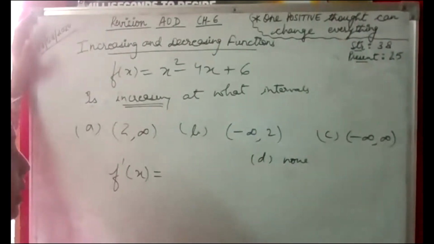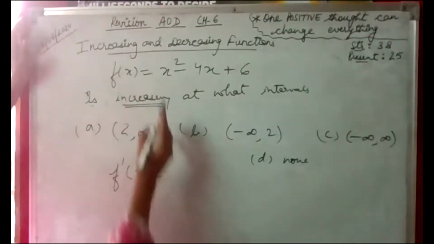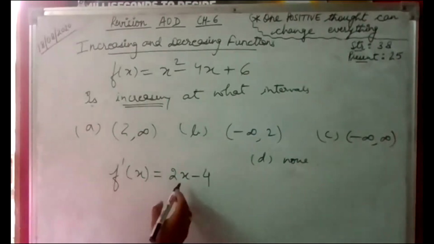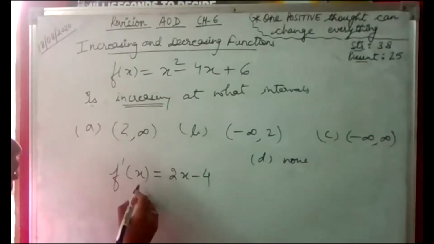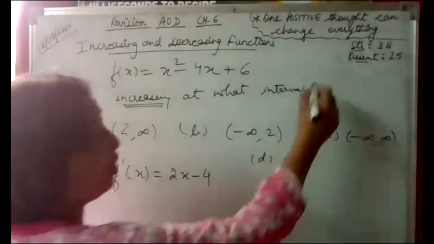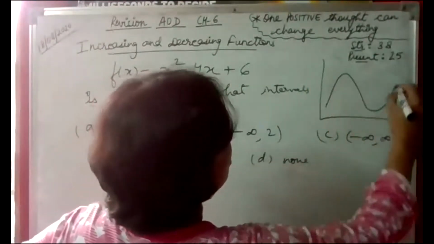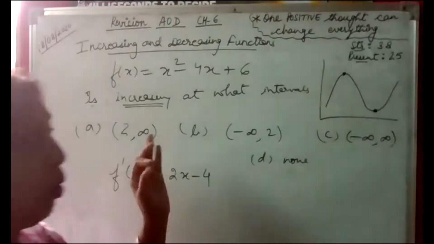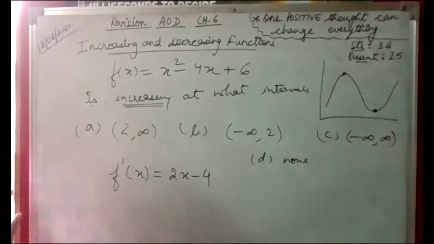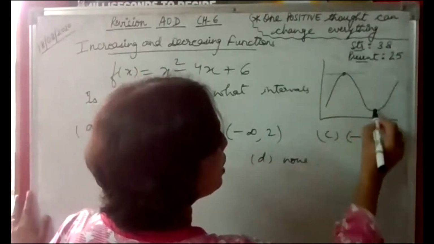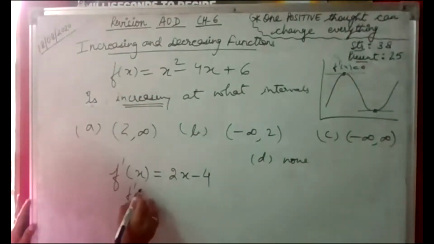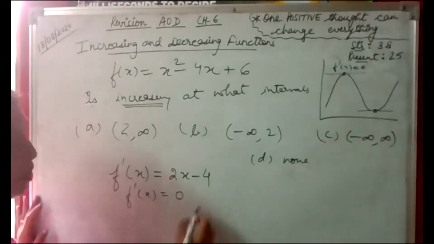Good. See, we will apply the concept of derivative again. Let's find out the derivative. Derivative is 2x minus 4. Right? Now, we will just check for the derivative and put the derivative equal to 0. Whenever we have to check for increasing or decreasing, we need the turning points. And we will check for increasing, decreasing on the left and right of those turning points, right? For the turning points, we know that at all the turning points, derivative is equal to 0. So let us put the derivative equal to 0 for finding out the turning points.